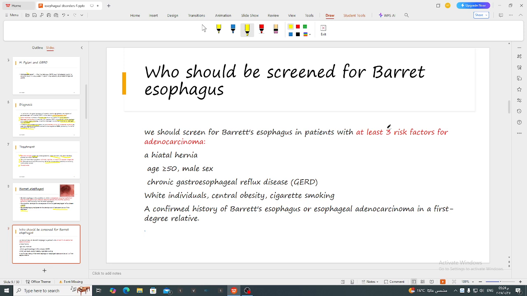Should we screen every patient with reflux for the presence of Barrett esophagus? The answer is no. Only patients with at least 3 risk factors for adenocarcinoma should be screened. These risk factors are hiatal hernia, older age, male sex, chronic gastroesophageal reflux disease, white race, obesity, smoking, or confirmed family history of esophageal adenocarcinoma or Barrett esophagus.